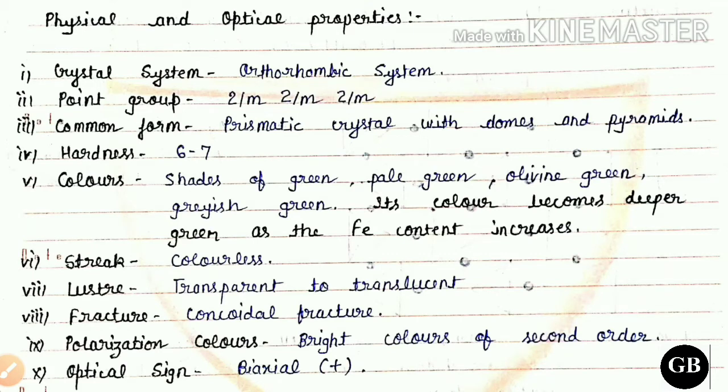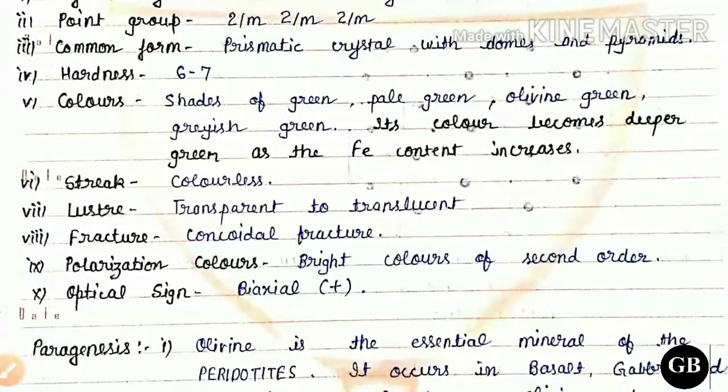Hardness is generally 6 to 7. Colors of the olivine group of minerals: shades of green, pale green, olivine green, grayish green, and this green is just because of the iron content present at the atomic level. Streak is generally colorless, luster transparent to translucent, fracture generally conchoidal.